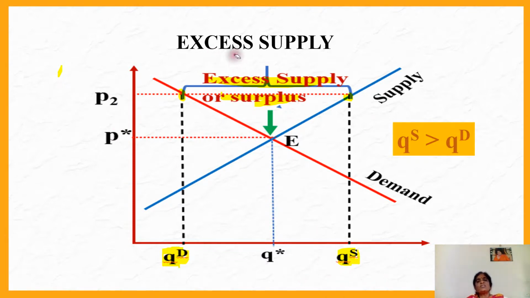The excess supply situation arises when the price is greater than the equilibrium price. The equilibrium price is P star, but this P2 is more than the equilibrium price, and it cuts the demand curve first, because you all know when the price is high, demand is less as per the law of demand. Therefore, demand is only this much, and when the price is more, the supply is also more. Therefore, the supply is this much. This difference gives us excess supply or surplus, when QS is greater than QD at the price P2.